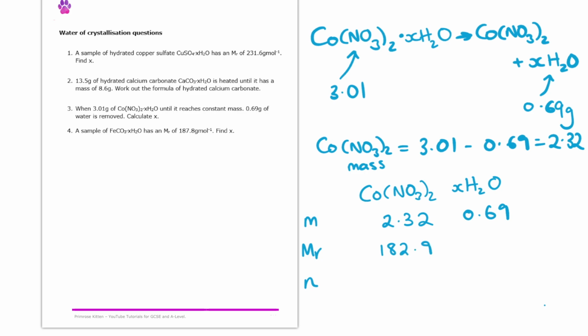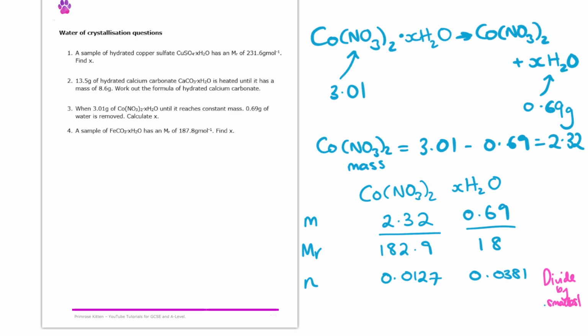The MR of the cobalt nitrate is 182.9, and for water is 18. Now we can work out the moles by doing the mass divided by the MR of each of those. I get that the moles are 0.0127 for the cobalt nitrate and 0.0381 for the XH2O.